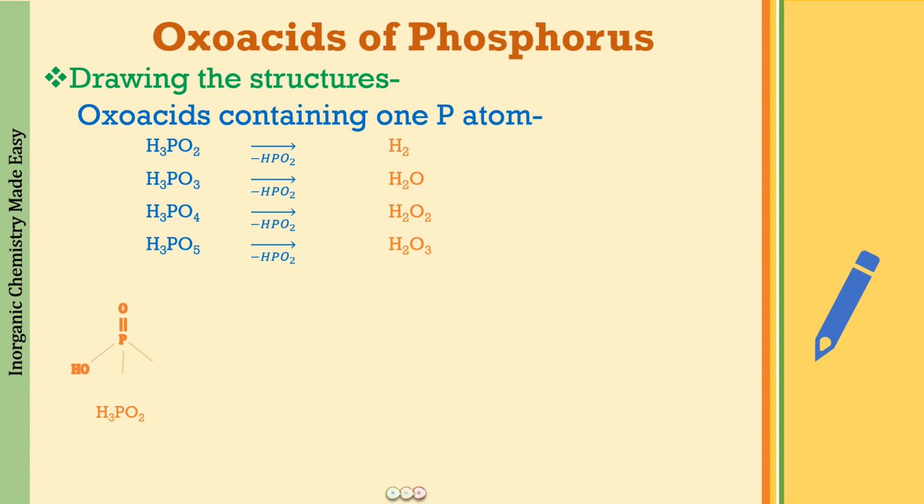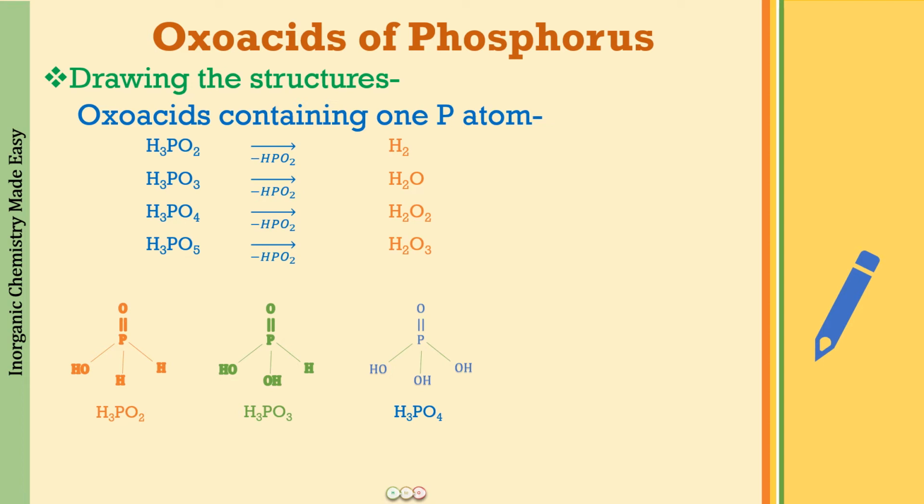So just put 1 hydrogen at one bond and the other at the other. Next we have H3PO3. So here we require 2 hydrogens and 1 oxygen. So one OH is the bond that we will be putting, and one will be the H, right? So this will be finishing our H2O. Next we have H3PO4. So we need 2 hydrogens, 2 oxygen, put them as the 2 OH groups. So that is how the structure is.